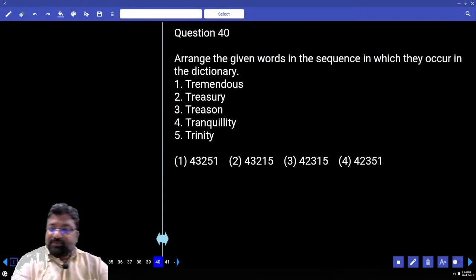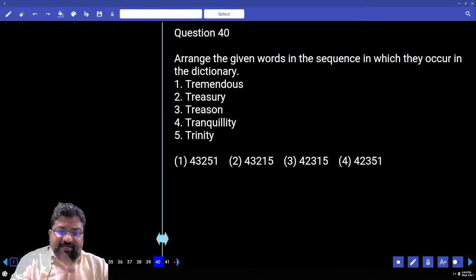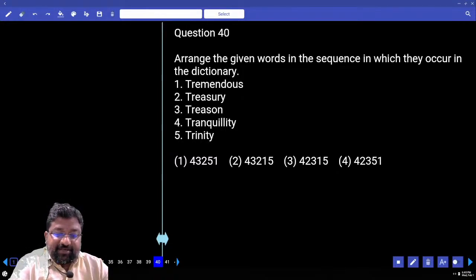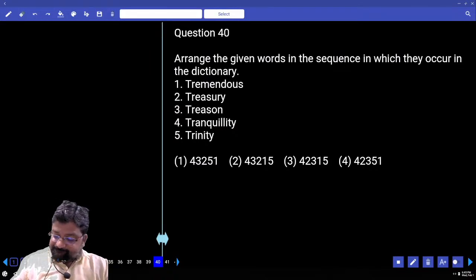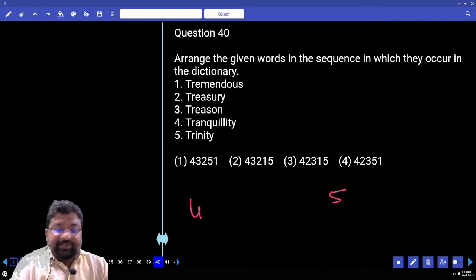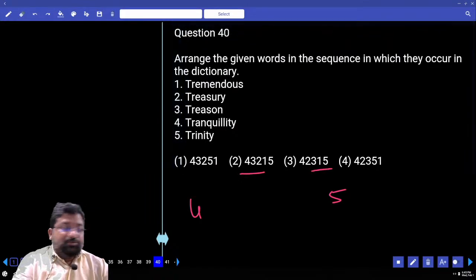Arrange in alphabetical order as they occur in the dictionary. First letters: M, N, V... please. First, T and R are the same. Concentrate on the third letter: E, A, I. What comes first? A comes first, I comes last. Your answer should start with 4 and end with 5. How many options? 2 options.